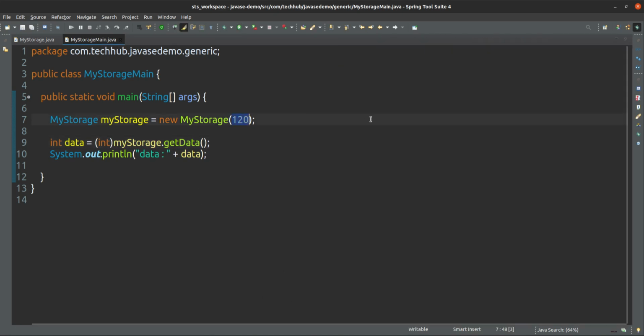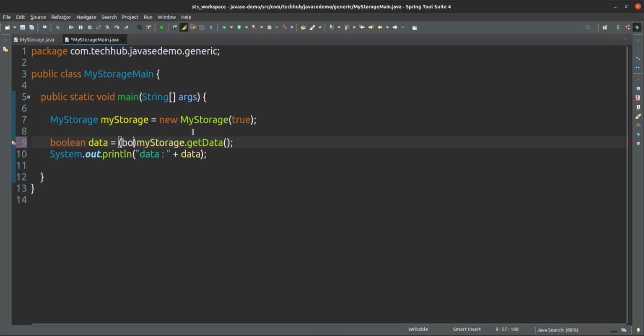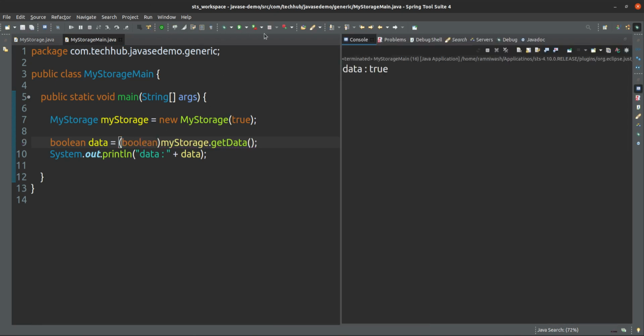If you have to store any boolean value like true, you can store, no issue. In that case you have to do this boolean cast. So now if you see, this is a true.